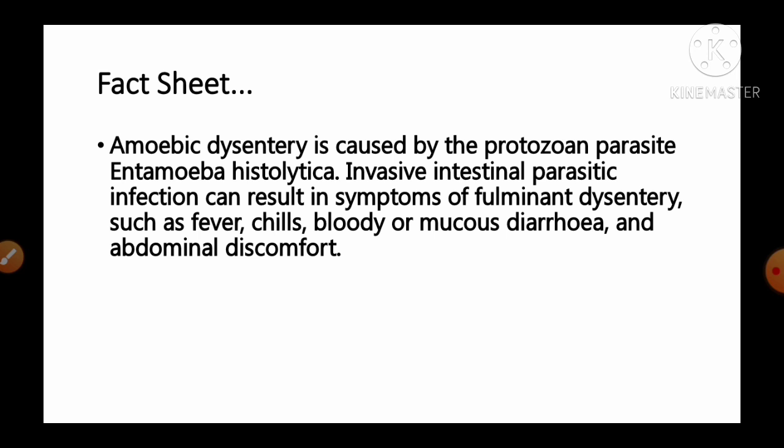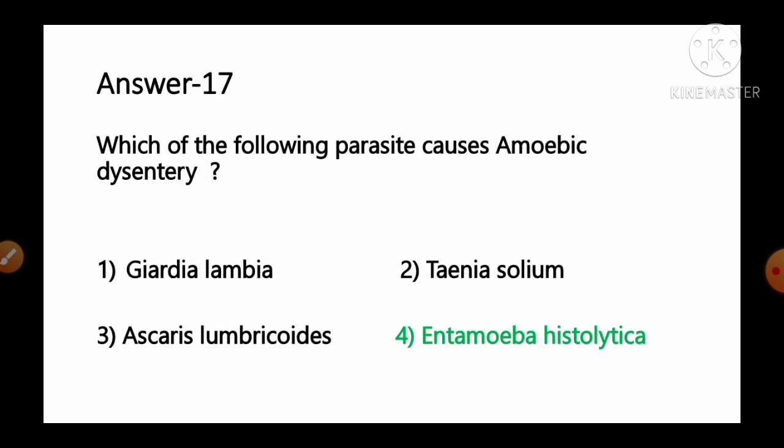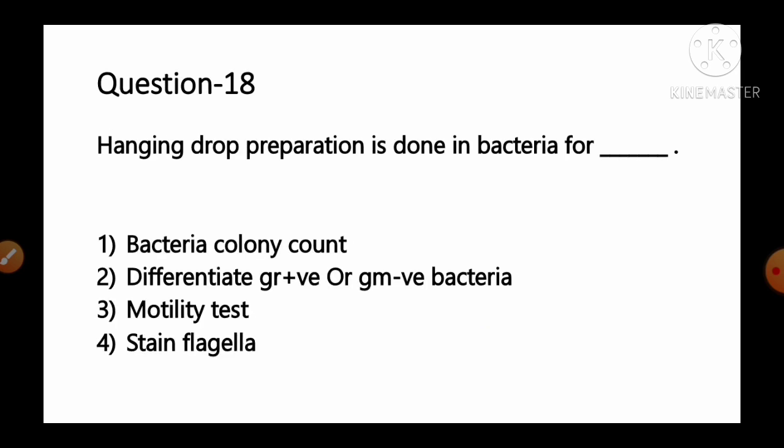Invasive intestinal parasitic infection can result in symptoms of fulminant dysentery such as fever, chills, bloody or mucus diarrhea, and abdominal discomfort. So it is Entamoeba histolytica that causes amoebic dysentery. So option number 4 is the correct answer for this question. Move to the next question, number 18.